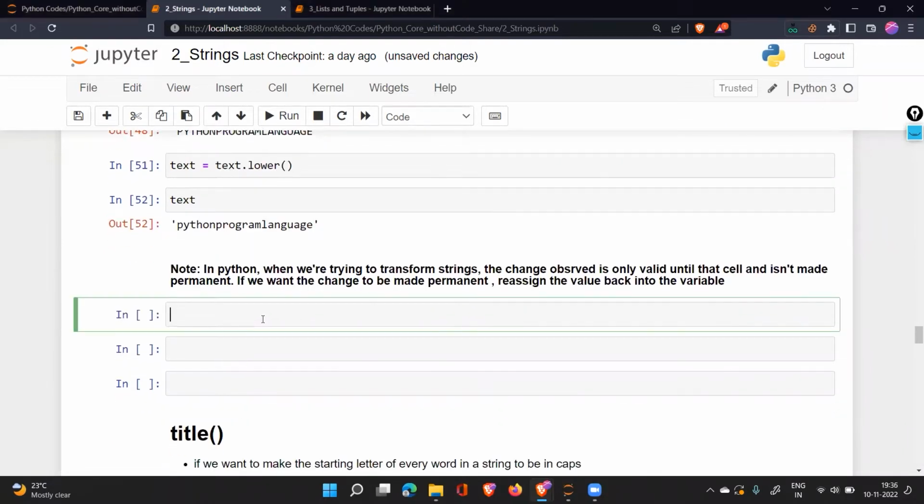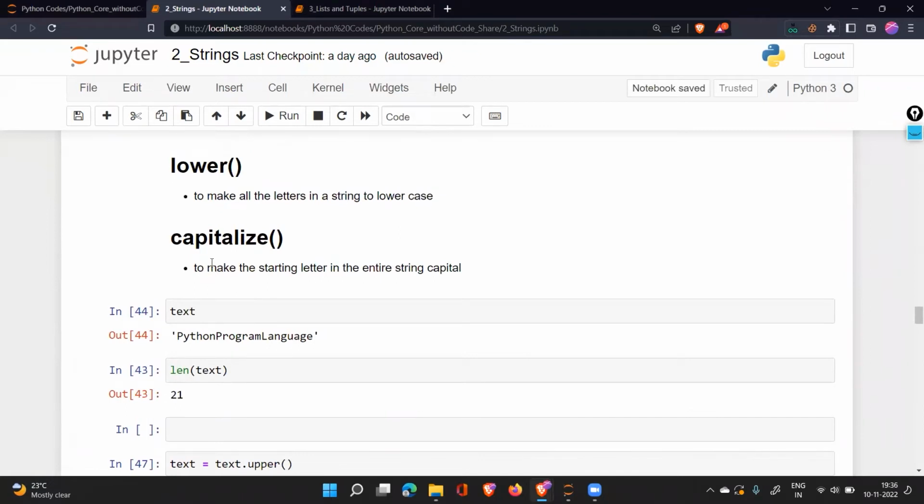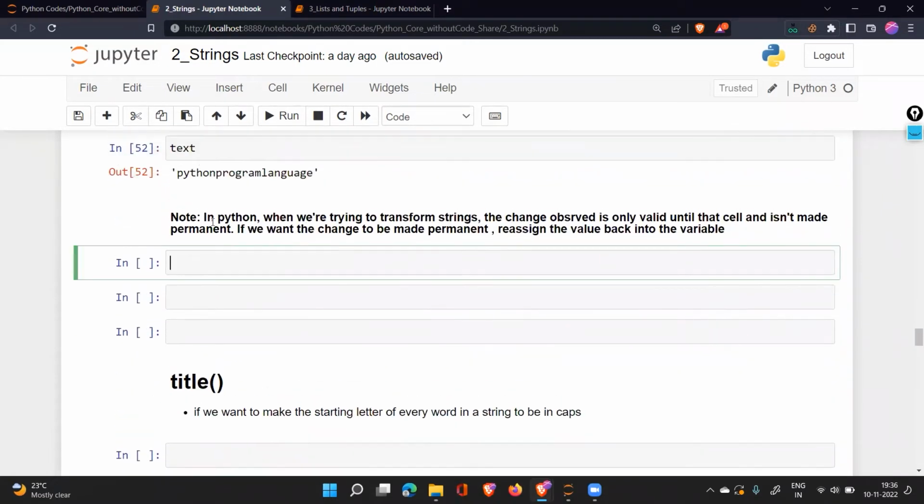Now, the next thing is the capitalize. What is the work of capitalize? The work of capitalize is to make the starting letter in the entire string capital. So let's say I create this word is equal to Python program. Whatever text I'm taking, you can take any amount of words in that statement. It's a very small text I have taken, but you can take any bigger statement. You can take 50 lines, 100 lines of statement also. And there you can work with all of these things that we are talking about.